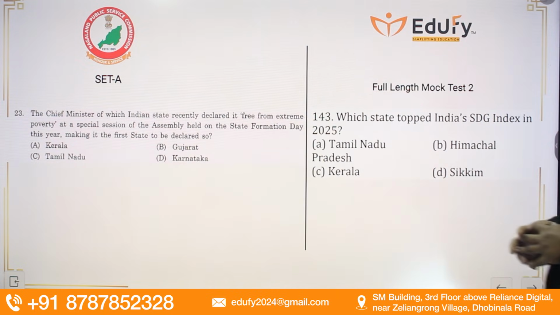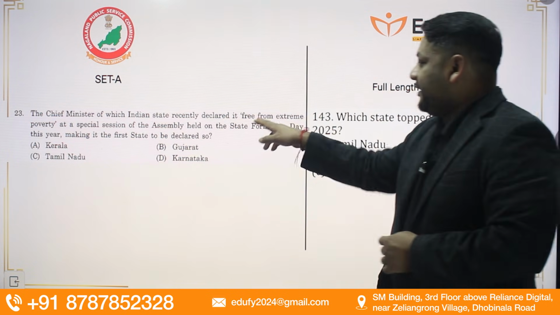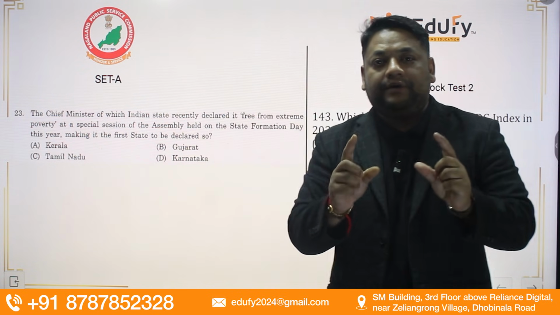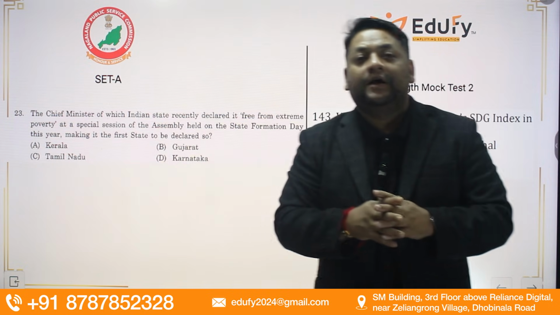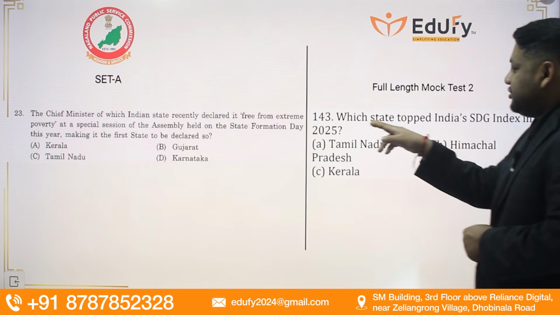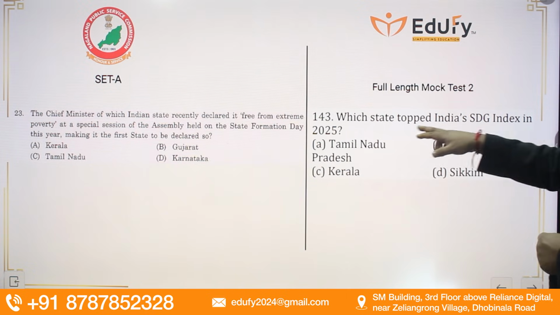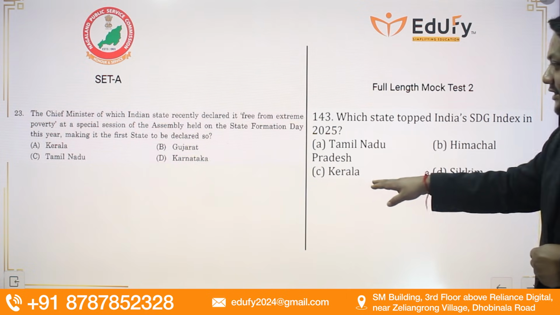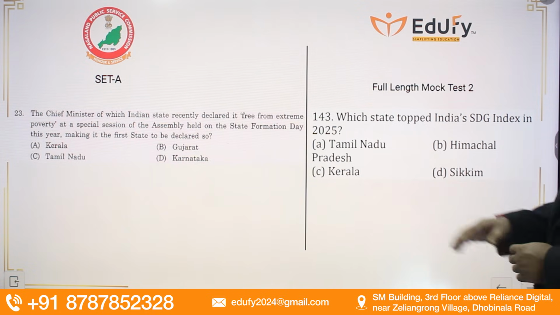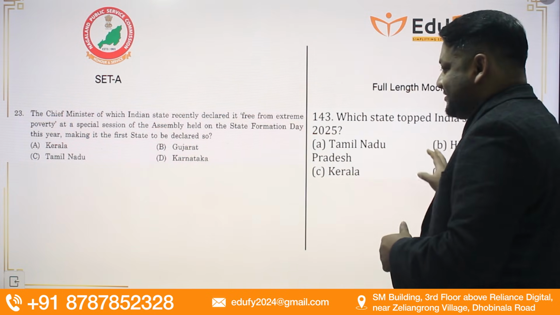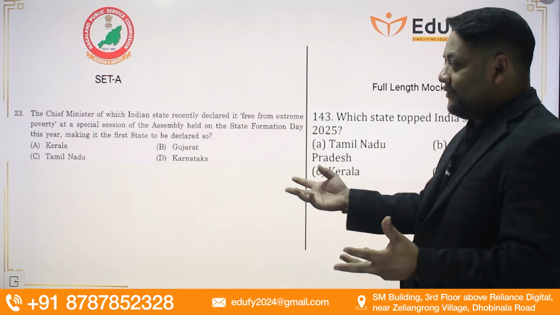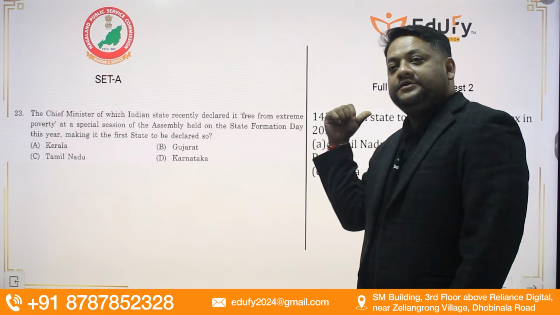The chief minister of which Indian state recently declared the state free from extreme poverty? Which state topped India's SDG index? Here, remember, free from extreme poverty, or no poverty, is a part of the SDGs. Every state in India is supporting the no poverty SDG. So in this case, which state topped India's SDG index in 2025? Tamil Nadu, Himachal, Kerala, and Sikkim. The right answer over here was Kerala. We already discussed this, and it was exactly the same answer. Just the wording has been changed, extreme poverty and SDG.